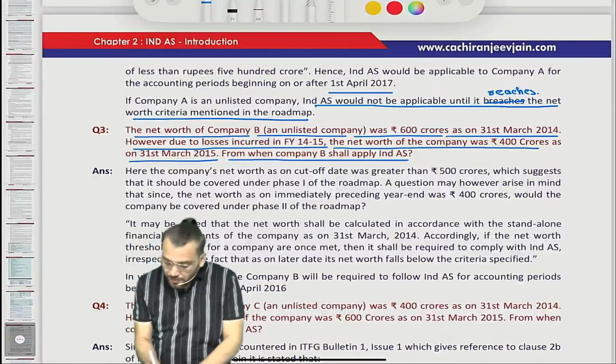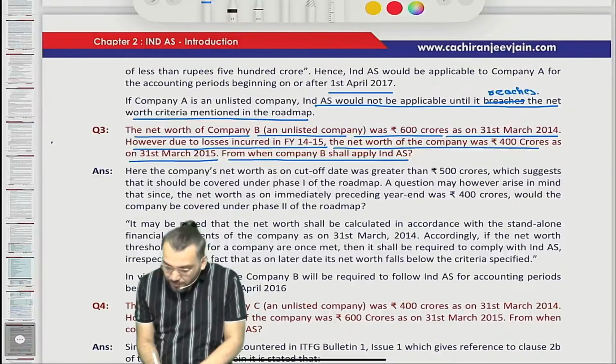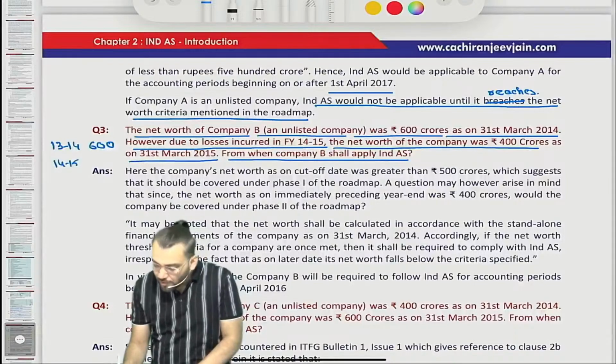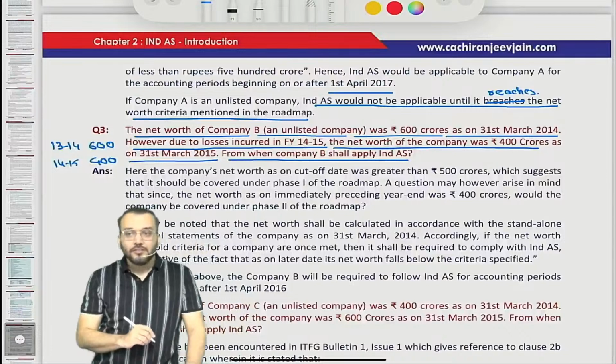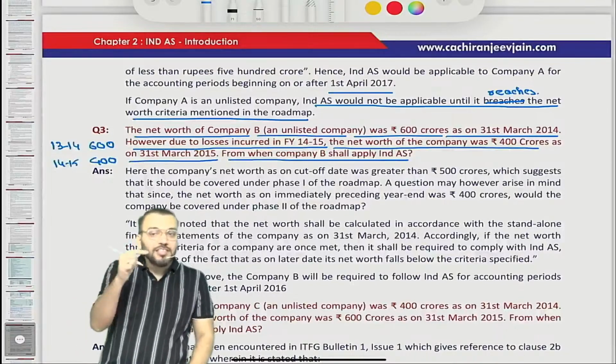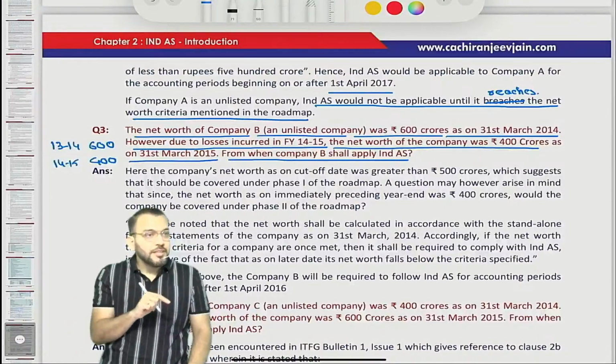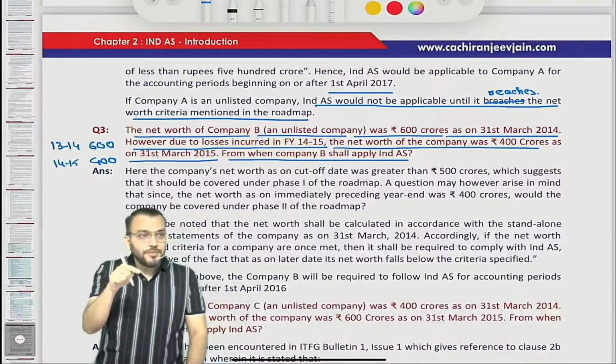What did they say? For the year 13-14, the net worth was 600 crore. And for the year 14-15, because of losses, it became 400 crore. So in phase 1, what are the financial years? 13-14, 14-15, 15-16.